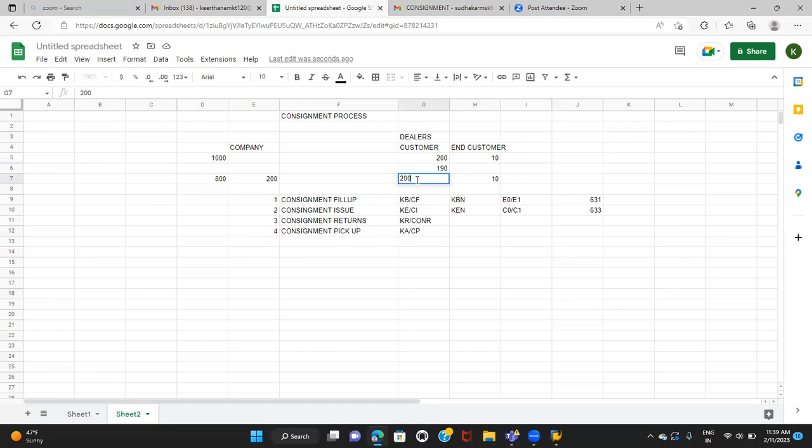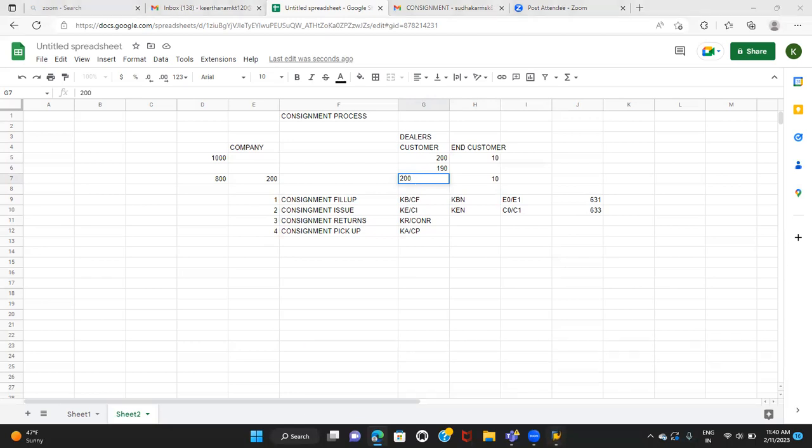Whatever returns they have received, for that the company will issue the credit memo. In this case, my customer consignment stock increased by 10 quantity, so it became 200 quantity again. For the 10 quantities they have received as returns, they need to issue the credit memo. How these returns can be managed in SAP is what you're going to see now. Once we do the post goods receipt here, stock is going to update in the unrestricted customer consignment stock, and the ownership of the material transfers back from the customer to the company.